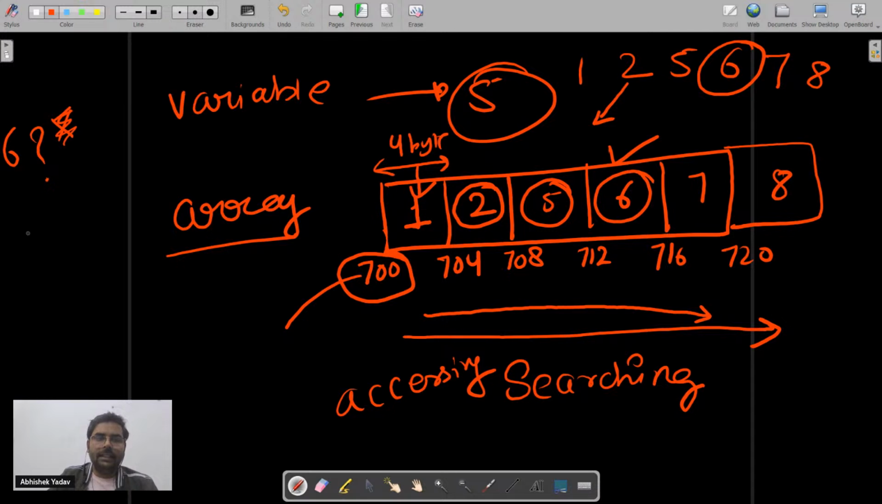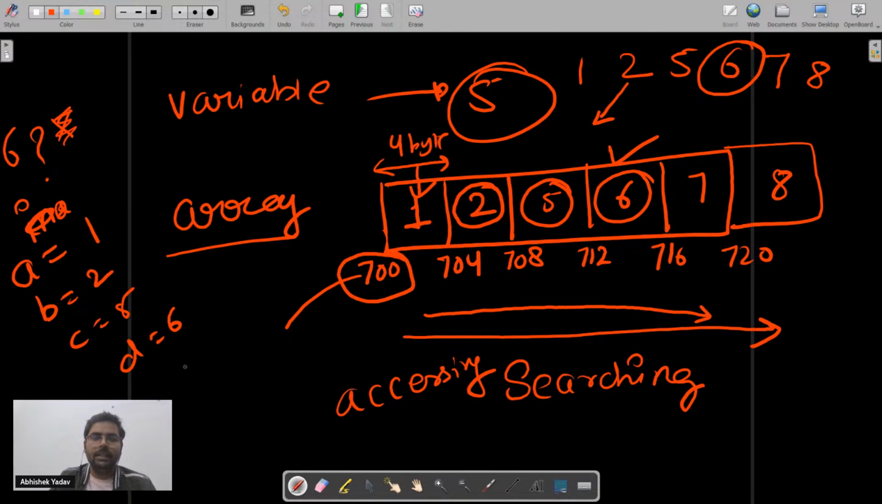And if you have done the same thing with variables, then what you have to do? You have to create one variable. In A you have to store 1, in B you have to store 2, in C you have to store 5, in D you have to store 6, in E you have to store 7, in F you have to store 8. So I have created 6 variables here like this and I am storing the values like this.